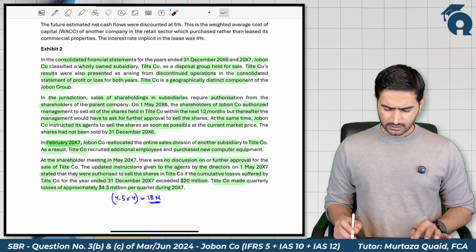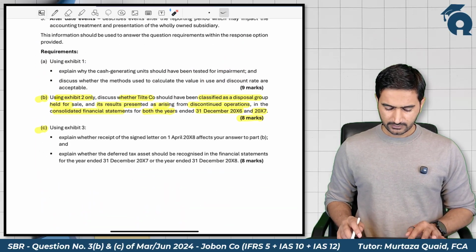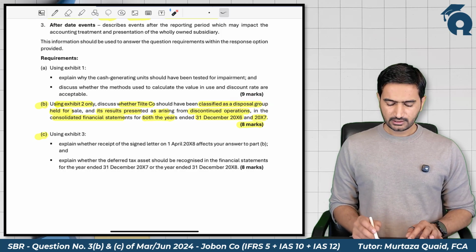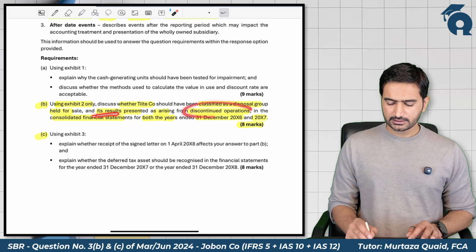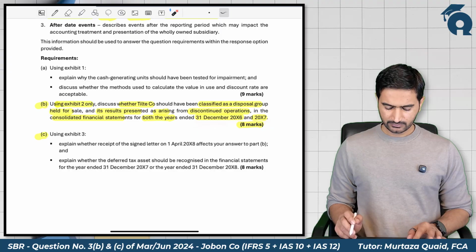Alright, so these are the facts that were provided in the question. And what was the requirement? The requirement is to discuss whether title company should be classified as disposal group and whether its results should be presented as discontinued operation in 2006 and 2007.